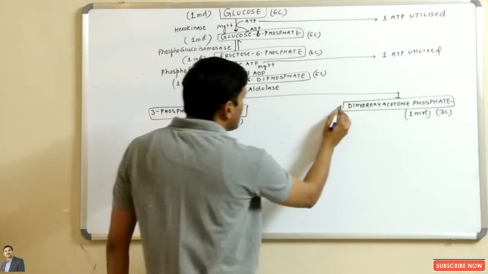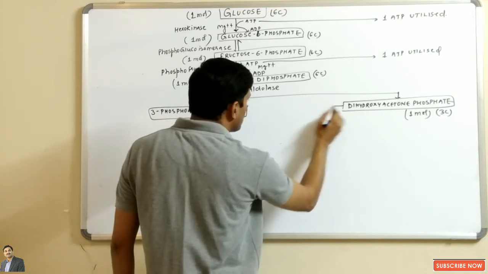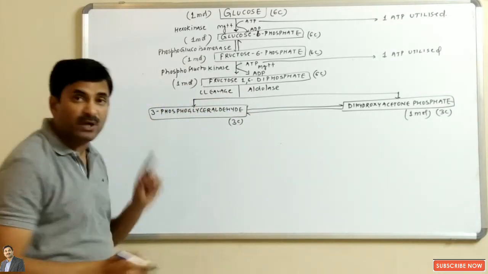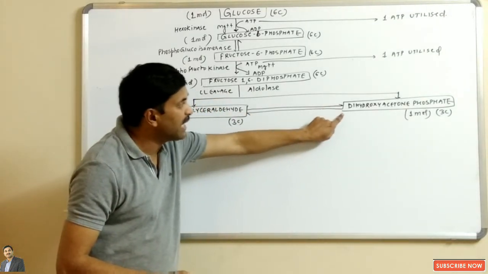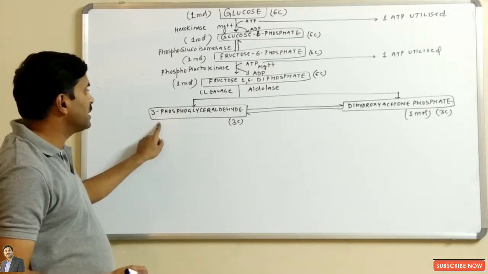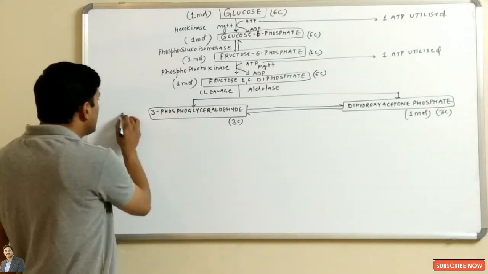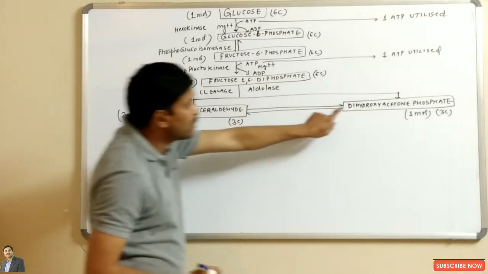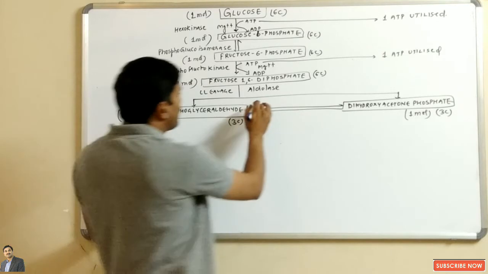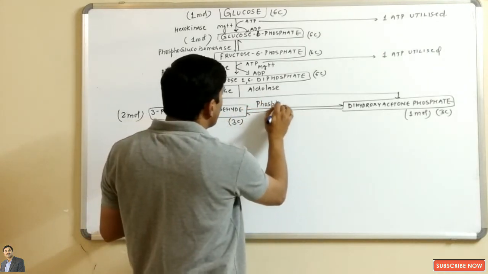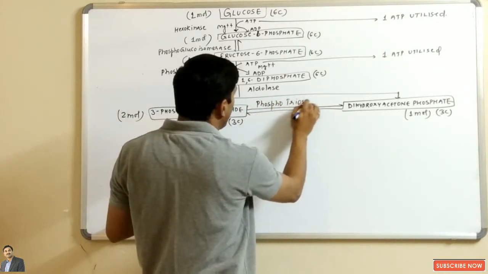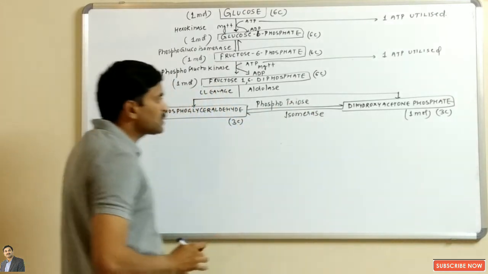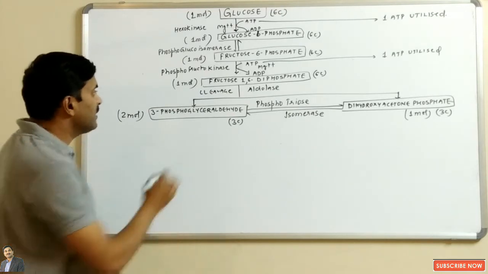Now what will happen? This dihydroxyacetone phosphate will undergo isomerization, and one molecule of dihydroxyacetone phosphate will be converted into 3-phosphoglyceraldehyde. So now we will be treating two molecules of 3-phosphoglyceraldehyde. Why? Because this has been changed into this one in the presence of the enzyme known as phosphotriose isomerase. Okay, now what happens?